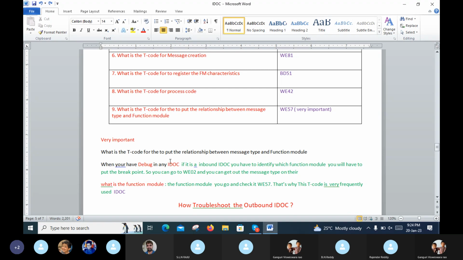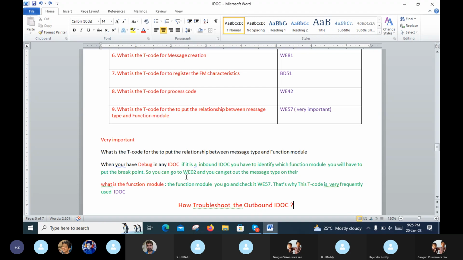When we debug an issue in an IDOC, if it is inbound, inbound means, as I already told you, it is taken into the SAP 2 system, that means the receiver. For an inbound IDOC, you have to identify which function module you have to put the breakpoint in.